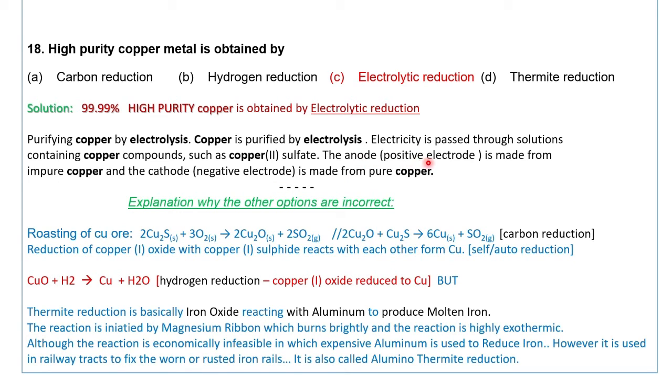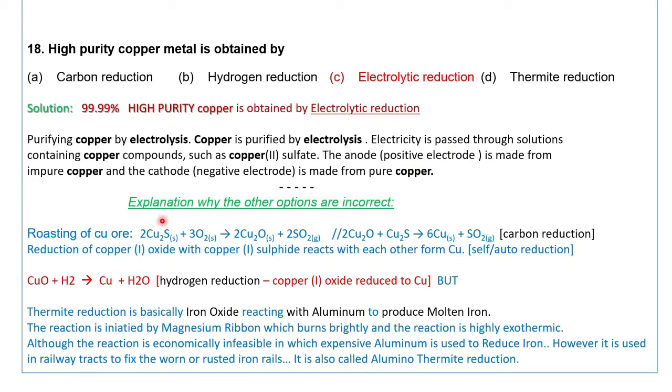The anode is the positive electrode, the cathode is the negative electrode, and there is a solution. The less reactive metals are collected as anode mud, and the more reactive ones dissolve in the solution. An equivalent amount of pure metal is deposited on the cathode electrode.